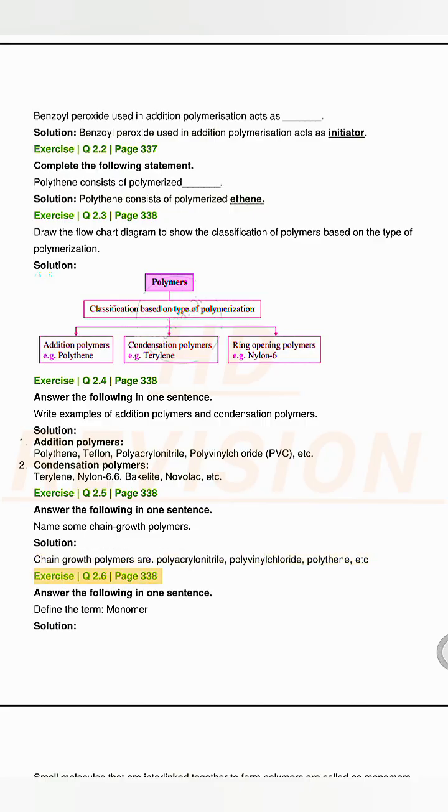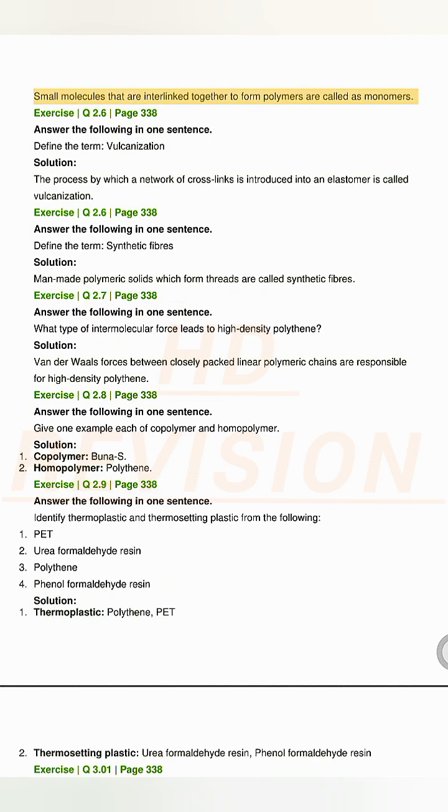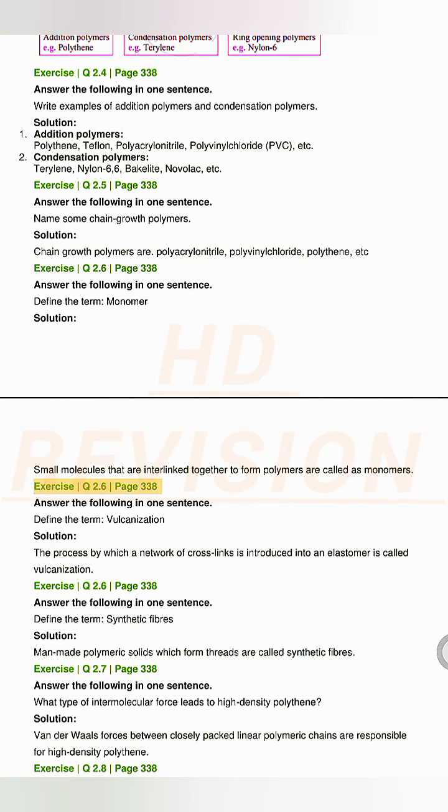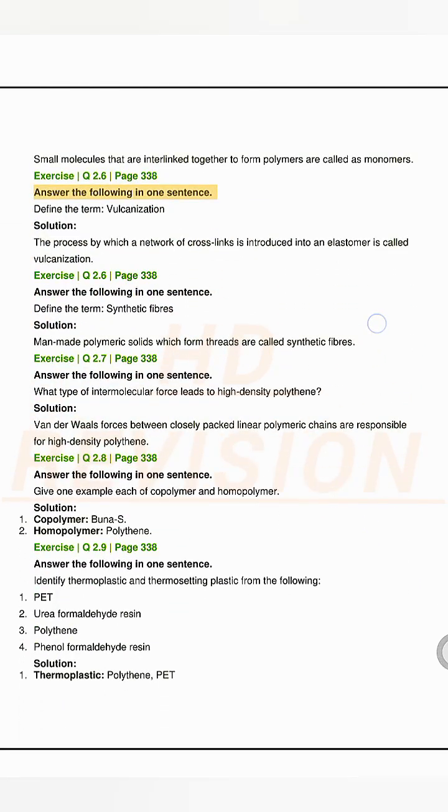Exercise Q2.6, page 338. Answer the following in one sentence. Define the term monomer. Solution. Small molecules that are interlinked together to form polymers are called monomers. Exercise Q2.6, page 338. Define the term vulcanization. Solution. The process by which a network of crosslinks is introduced into an elastomer is called vulcanization.